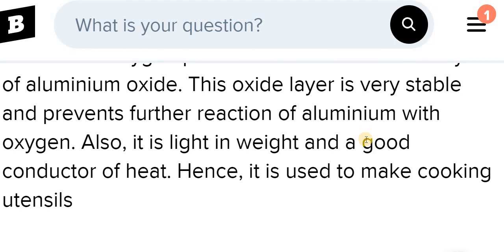Also it is light in weight, and another good character that makes it suitable for cooking utensils is that it is a good conductor of heat, so we can easily cook our food. Hence we can say that it is used to make cooking utensils.